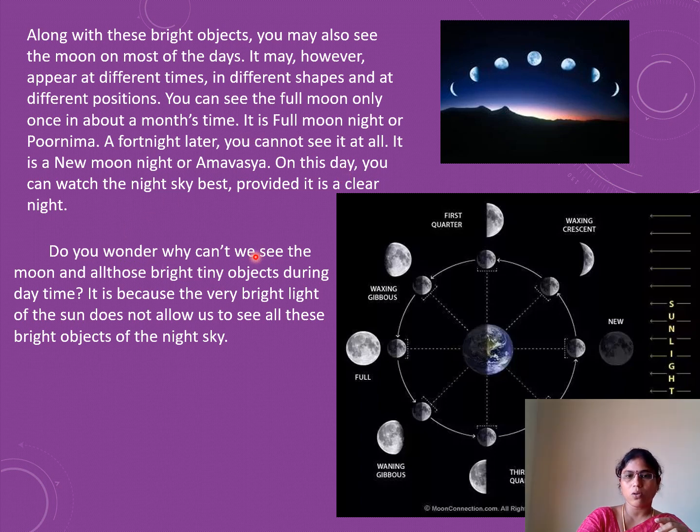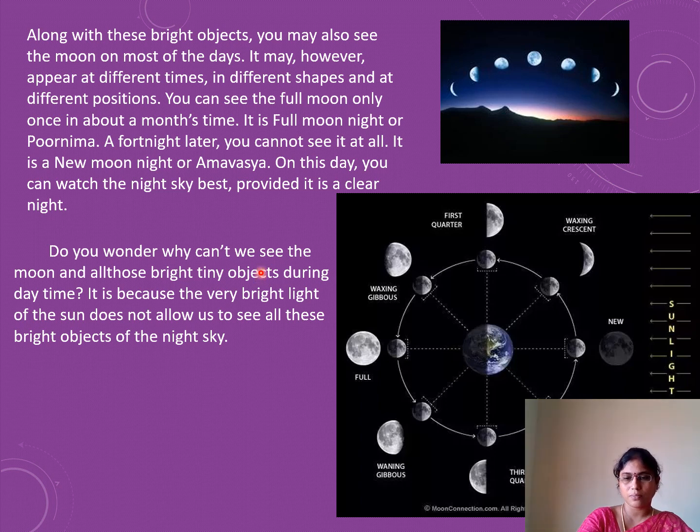Do you wonder why we can't see the moon and all those bright tiny objects during daytime? You know why? Because these stars are very far and in front of sunlight, these stars are not visible to us, even the moon also.